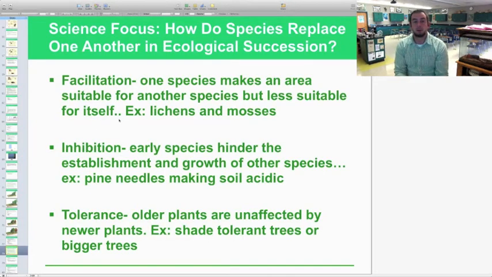This is a part of your Science Focus section. It says, how do species replace one another during ecological succession? And there's a couple different ways. One of them is called facilitation. This is where one species makes an area suitable for another, but less suitable for itself.